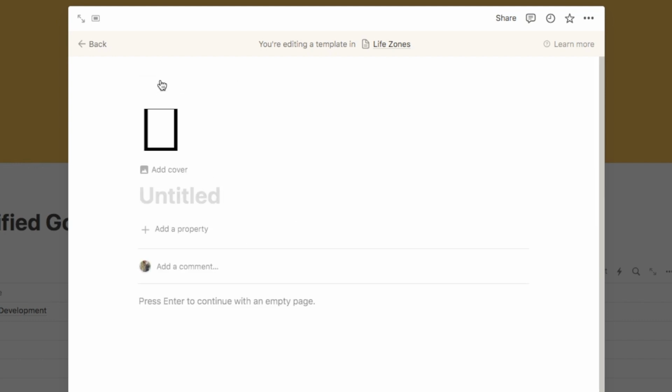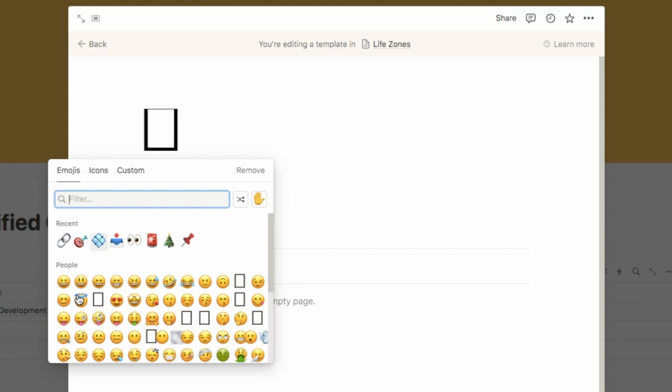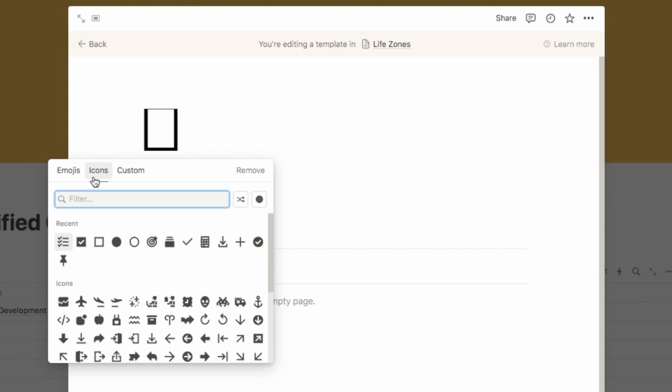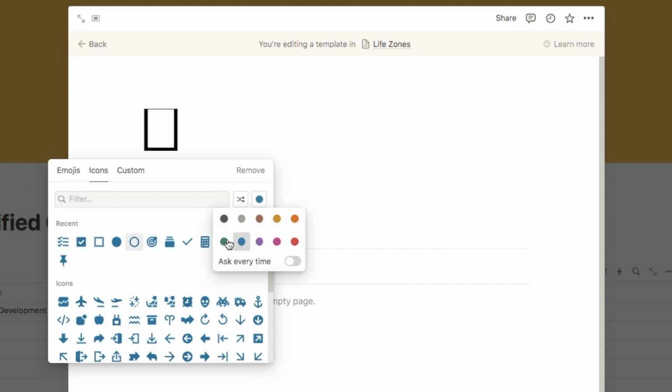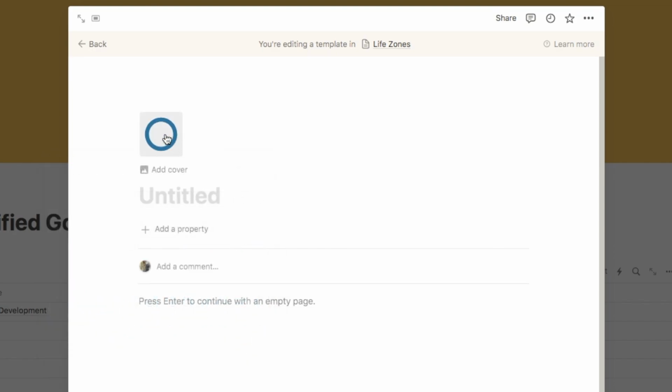So you can click on add an icon and then pick one that you like. You can pick either an emoji or one of Notion's actual icons. I'm going to go with this circle outline here, but I'm actually going to make it blue. If you click on here, you can choose a color. So let's make it blue and select this one. So it looks like this.